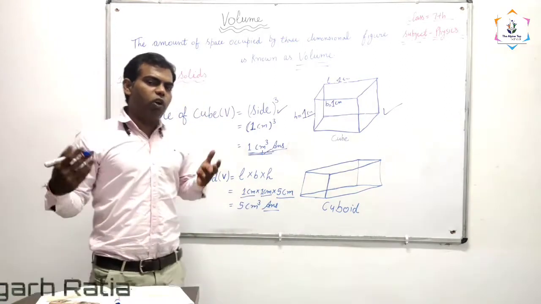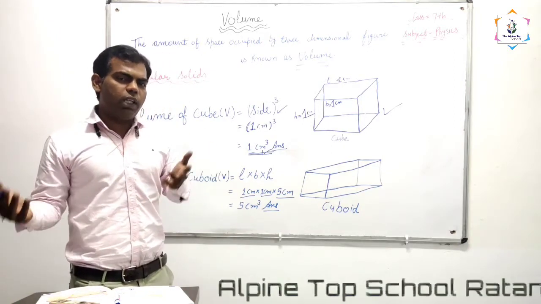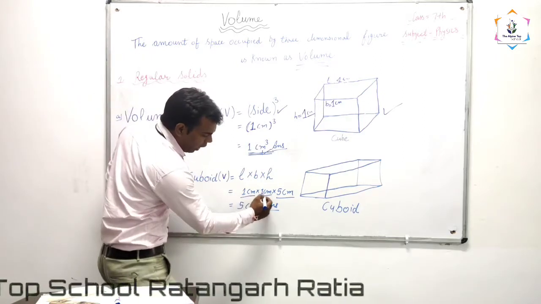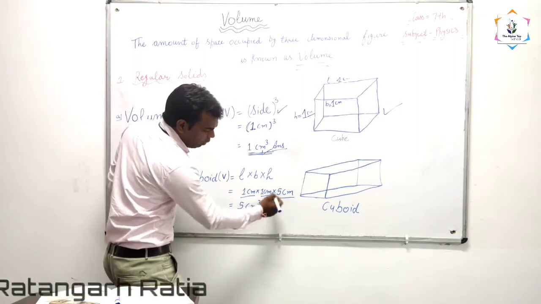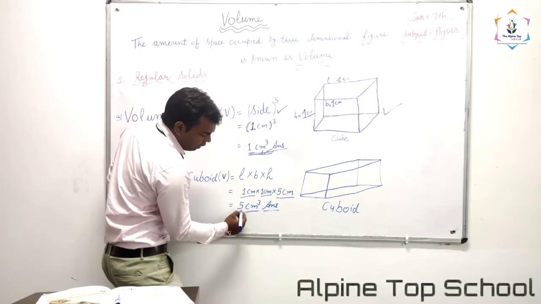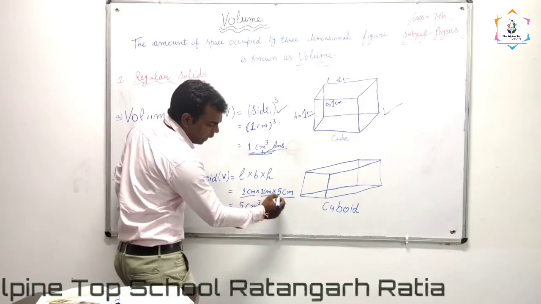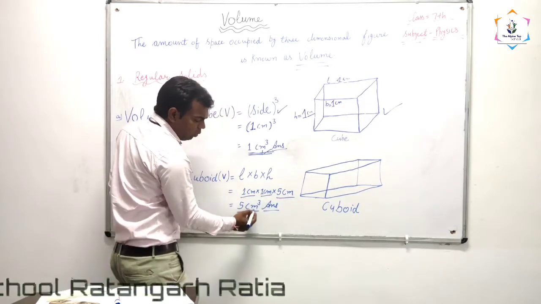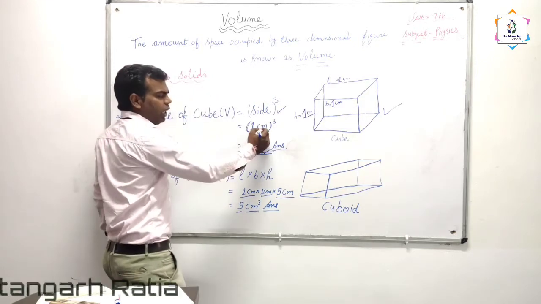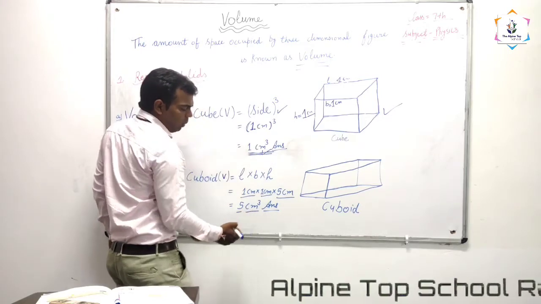Then what will be the volume of the duster? It means how much space the duster will occupy. The volume is 1 into 1 into 5, which is 5. The volume of the duster is 5 cubic centimeter. Centimeter appears here 3 times. Here we have written 1 cubic centimeter, and here 5 cubic centimeter.